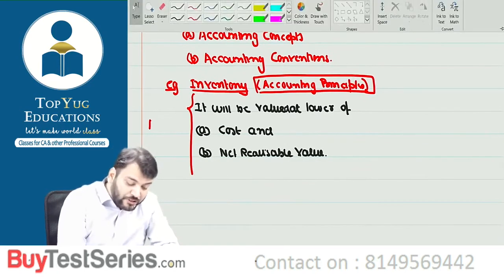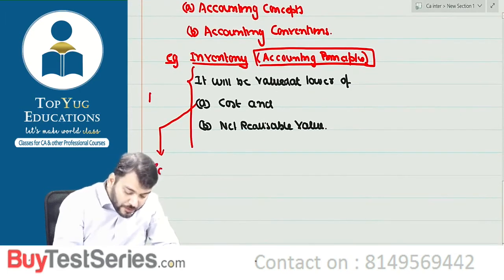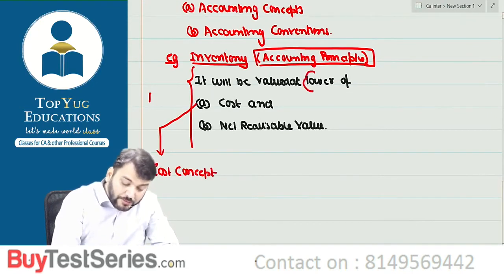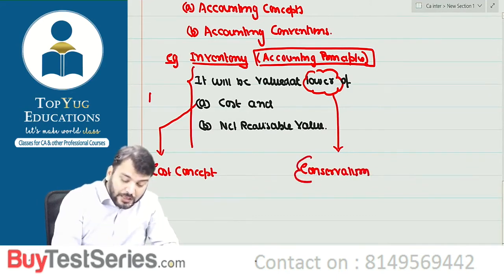Which is based on the cost concept, and cost price or NRV, whichever is lower, is nothing but conservatism.